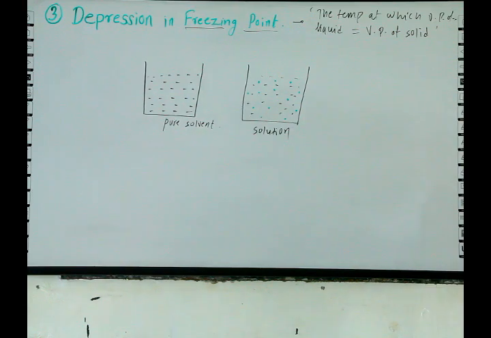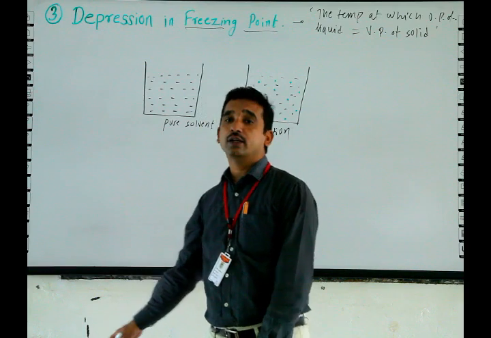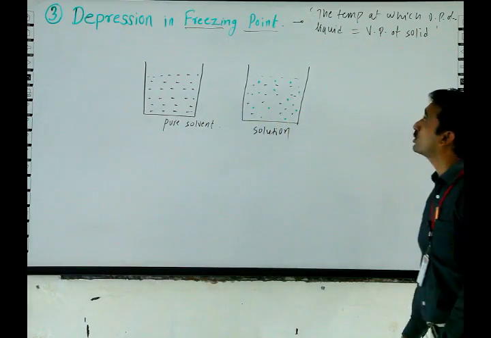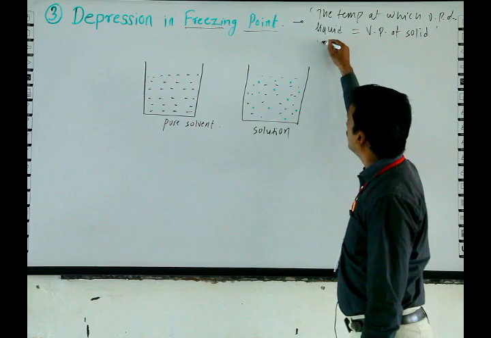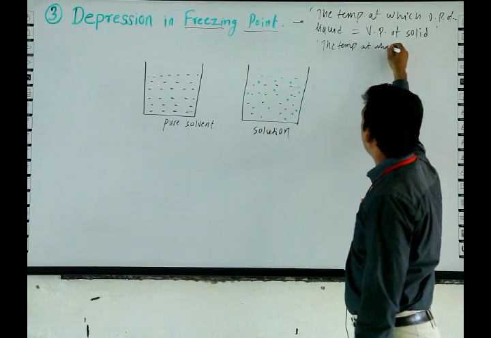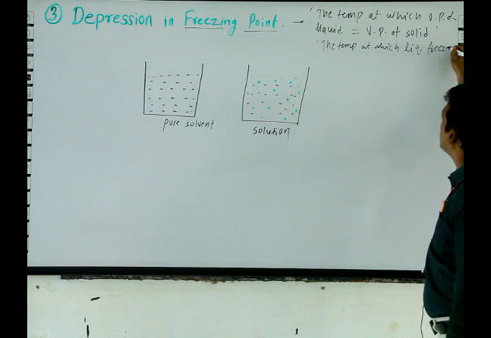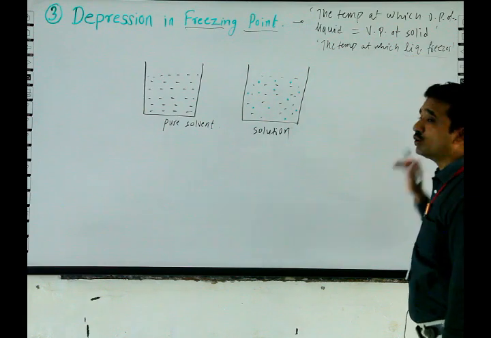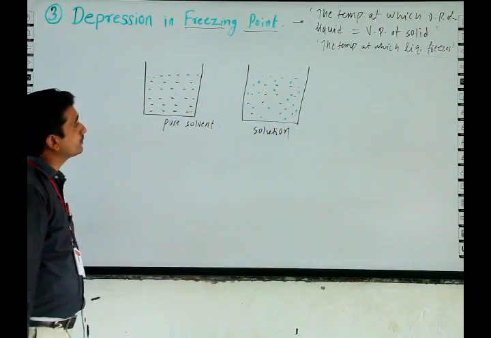When vapor pressure of liquid and vapor pressure of solid are the same, then it is called the freezing point, or the temperature at which liquid freezes. But it is not so correct a definition. The first one is more correct.